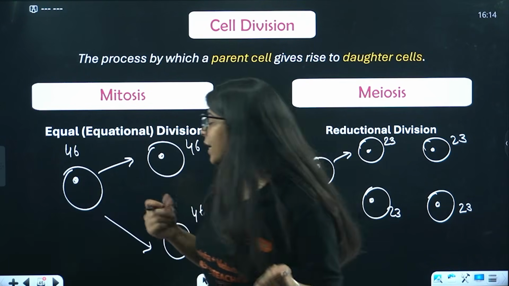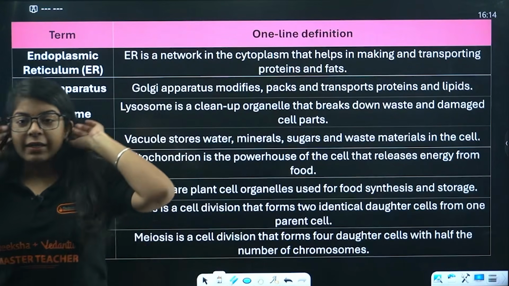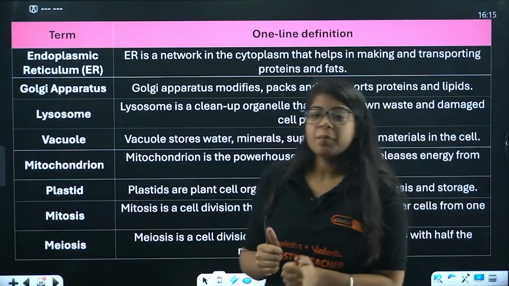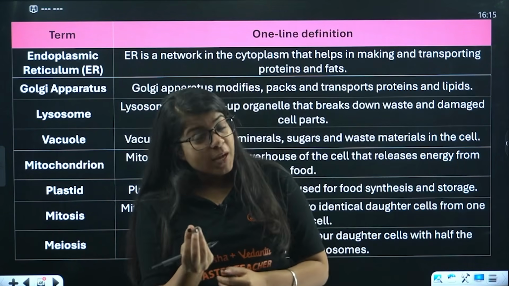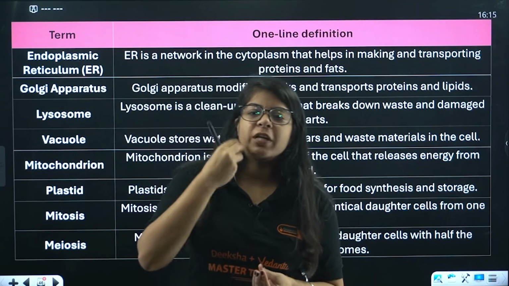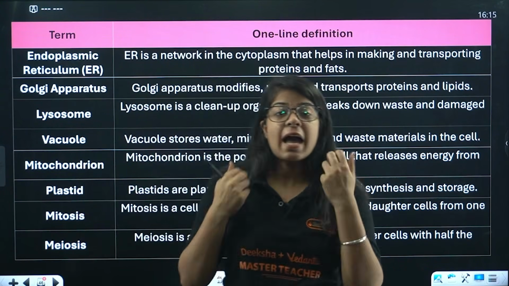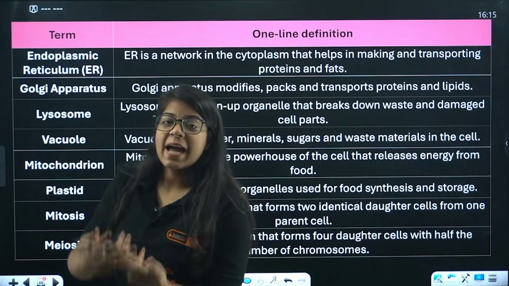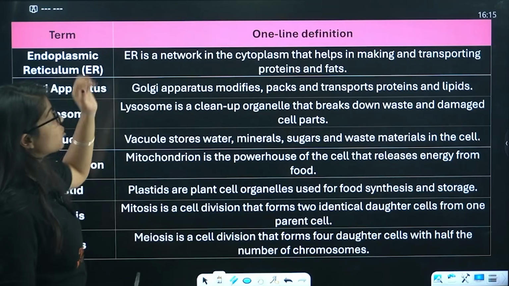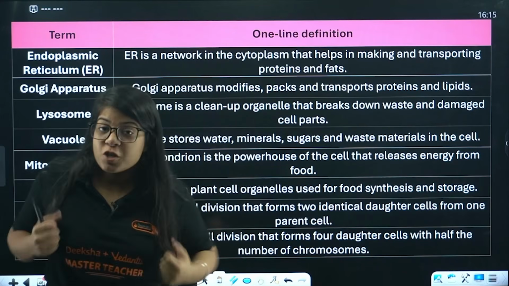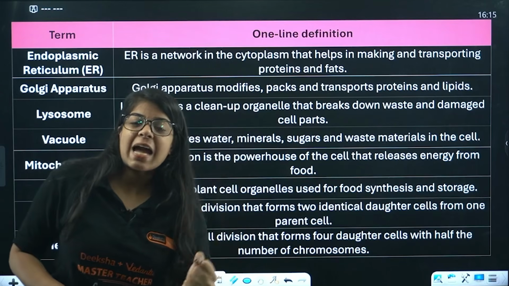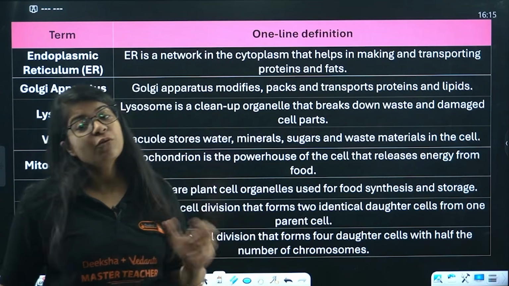Now let's quickly revise what we did, all the cell organelles. First was the endoplasmic reticulum. It is a network in the cytoplasm near the nucleus, and it helps in transporting proteins and fats. It helps in synthesizing proteins and fats for the plasma membrane, right? Then we have the Golgi apparatus. It modifies, packs and transports; it's a shipping center for the proteins and lipids that we need for the body to function, right?